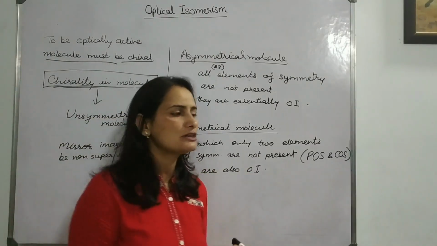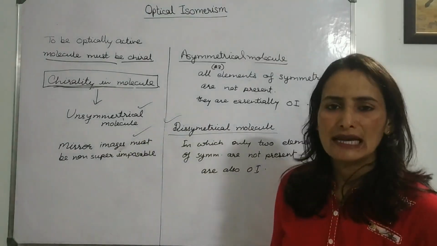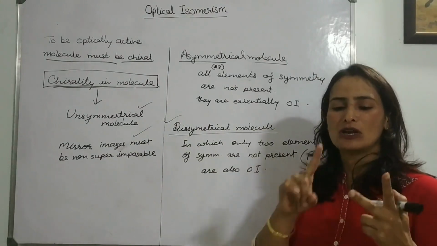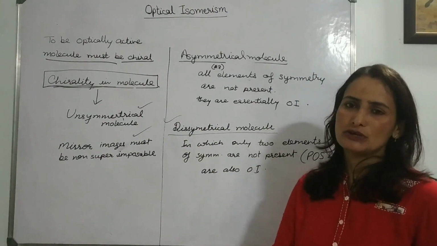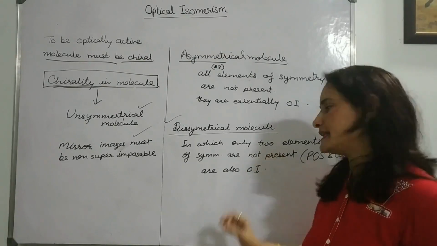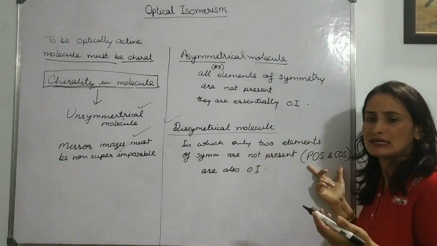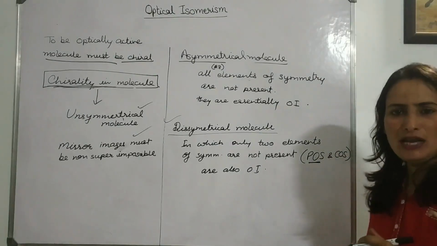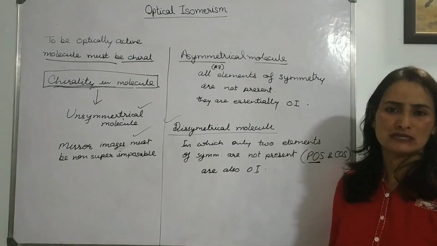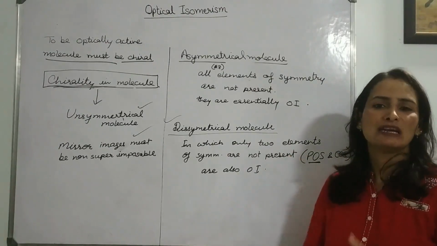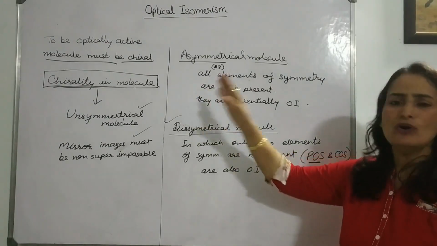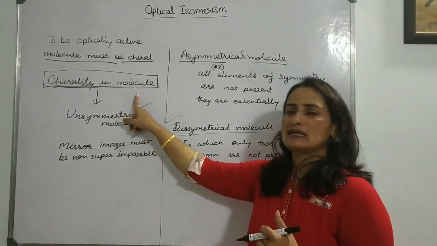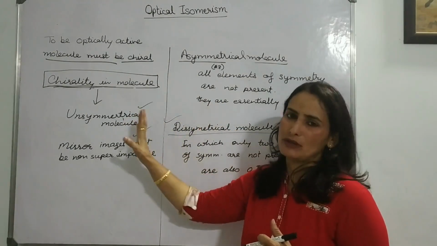So if we are going to check a molecule for optical activity, we will check only two things: whether your molecule has POS or COS or not. If any of these two is present, suppose the molecule does not have POS but it has COS, these both must be absent. Only then your molecule will be chiral and it will show optical isomerism, because being chiral is an essential criterion for optical isomerism.